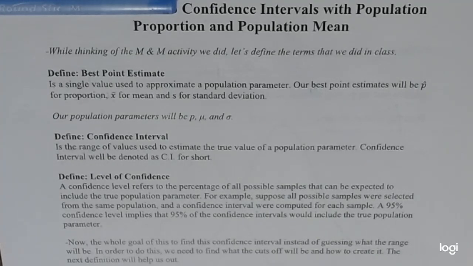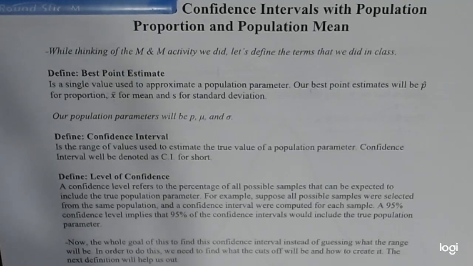Given a sample, can we do it for everybody, say in the entire United States?